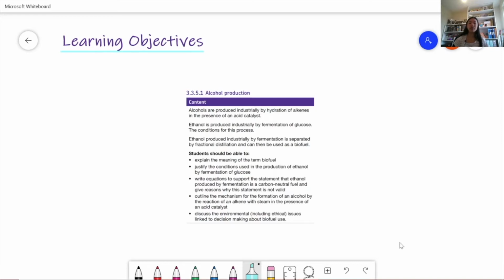So by the end, we should be able to explain the meaning of the term biofuel, justify the conditions used in the production of ethanol by fermentation of glucose, write equations to support the statement that ethanol produced by fermentation is a carbon neutral fuel, and give reasons why this statement is not valid, outline the mechanism for the formation of an alcohol by the reaction of an alkene with steam in the presence of an acid catalyst, and discuss the environmental issues linked to decision making about biofuel use.